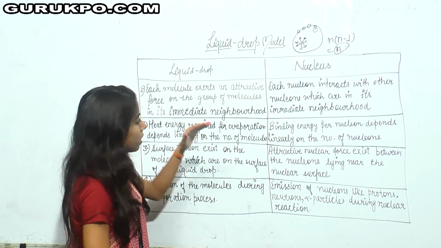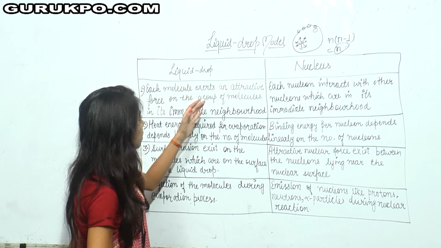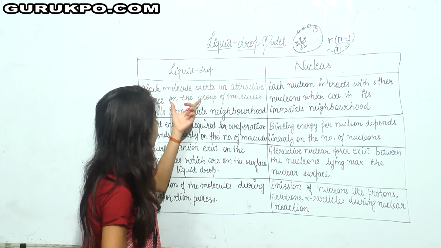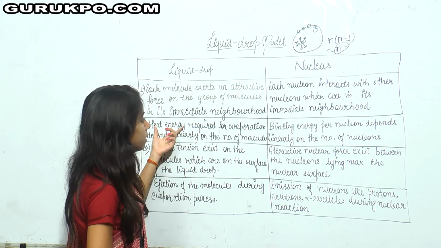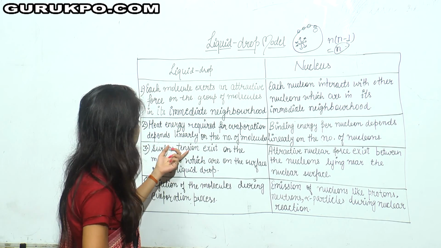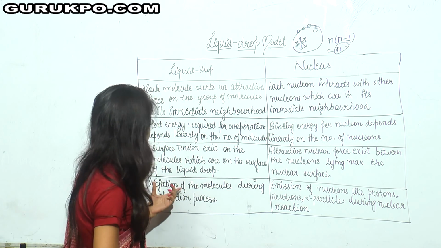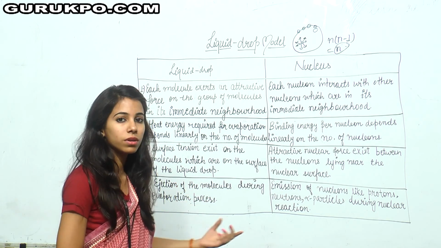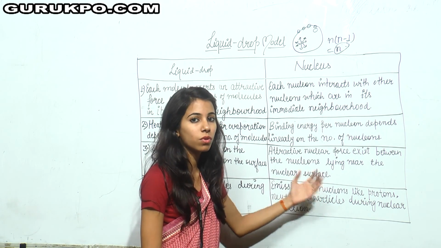So if I summarize all these, then I can say that the number of molecules corresponds to the number of nucleons. In the second point, heat energy corresponds to the binding energy. In the third case, surface tension corresponds to the attractive nuclear force, and in the fourth point, the ejection of molecules corresponds to the emission of alpha particles, protons or neutrons.